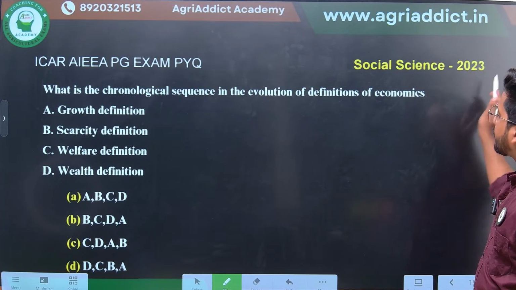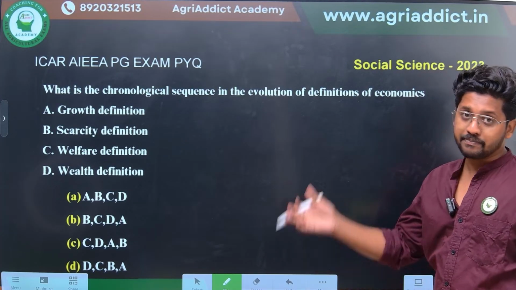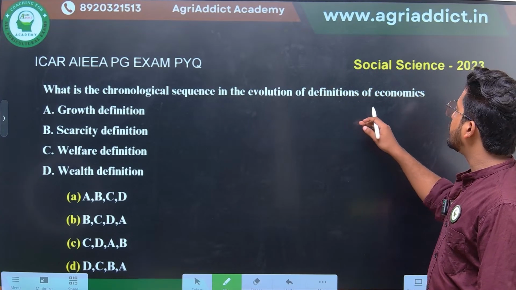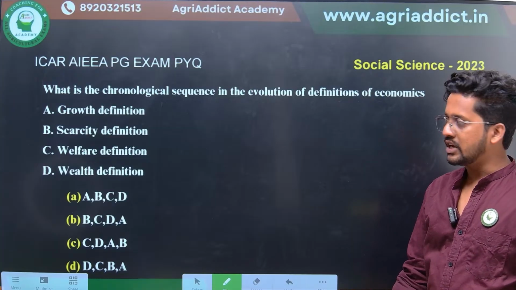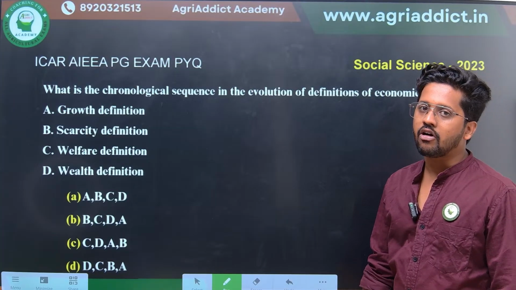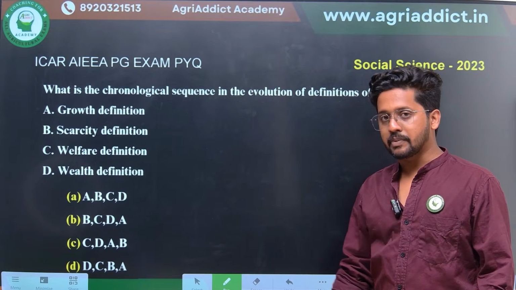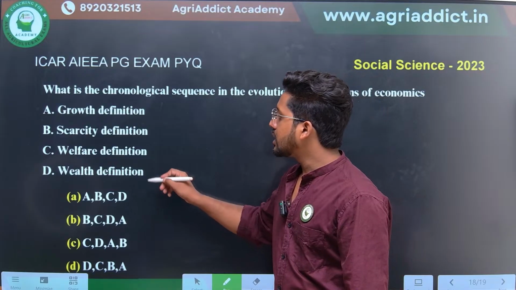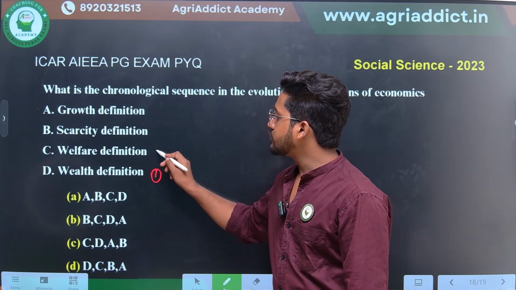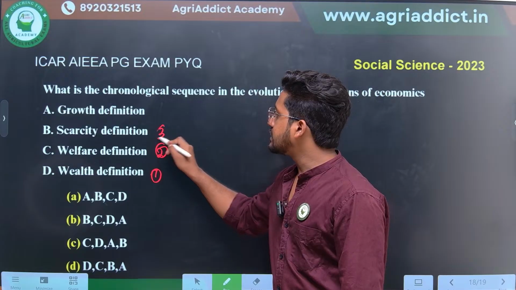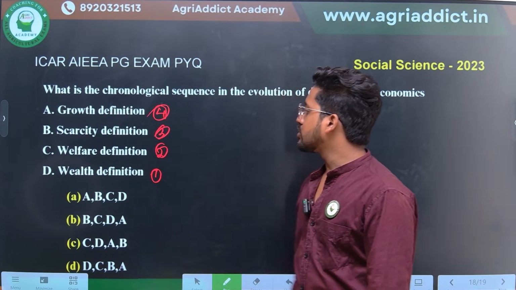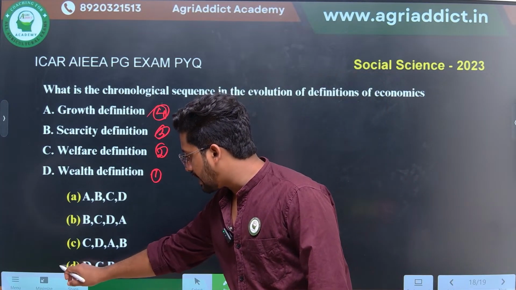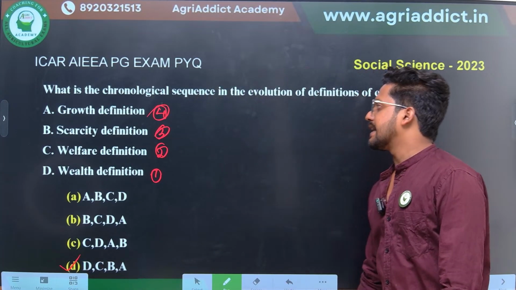Coming to another question, again from 2023. So three questions from the basic lectures itself they have asked. What is the chronological sequence in the evolution of definitions in economics? Even if you are not aware of the years of the definitions, we are studying as per the evolution. The first one was the wealth definition, the second was the welfare definition, the third was the scarcity definition, and the fourth was the growth definition. So therefore DCBA, option D will be the correct answer here.